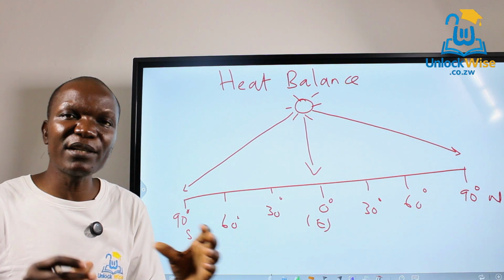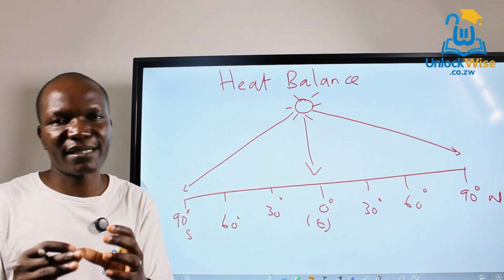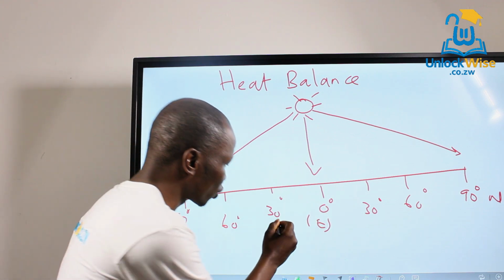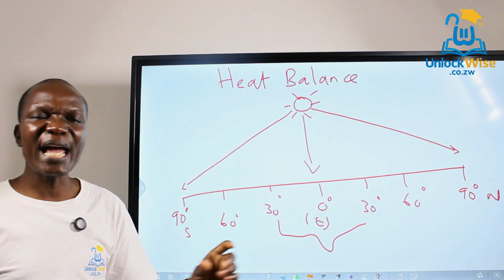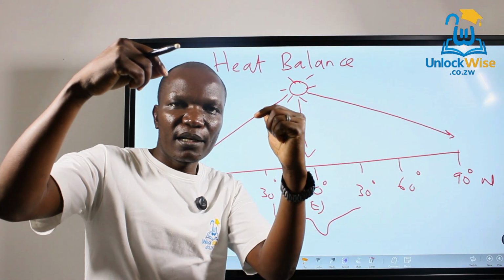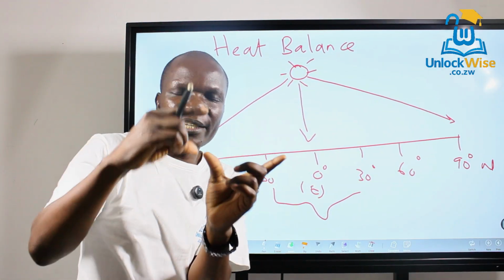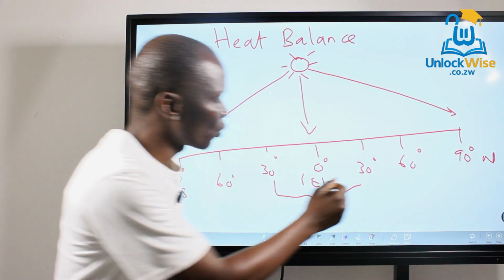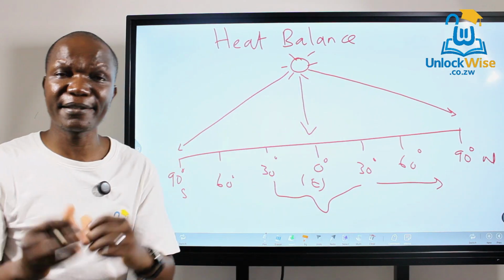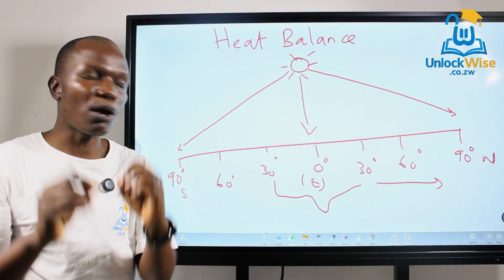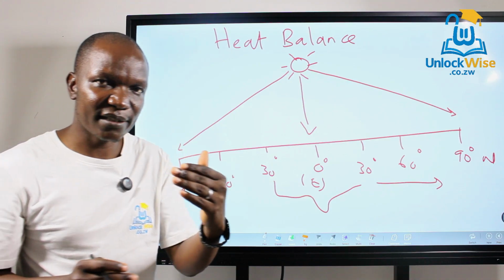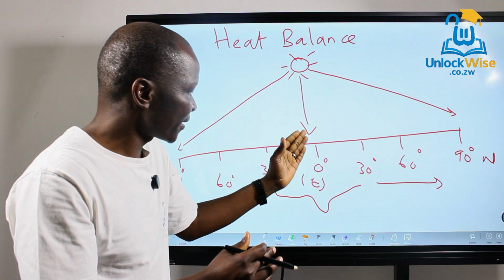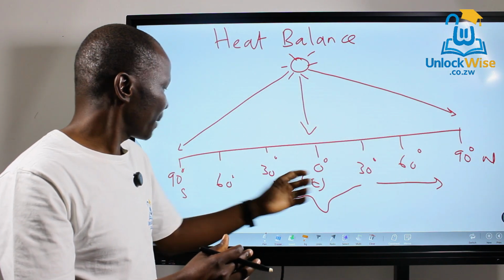That occurs whereby heat is being transferred from places where there is a surplus to areas where there is a deficit. Where do we have a surplus? We have a surplus at the equator and the tropics here. We have a surplus. Why? Because here the sun is directly overhead. And the sun's rays actually travel a shorter distance to get to the what? To the Earth's surface. So because of this surplus, heat has to be transferred to go where there is a what? There is a deficit. I will explain how this actually takes place. So we call that horizontal heat transfers, whereby they are actually trying to transfer heat from the equator and the tropics to the poles.